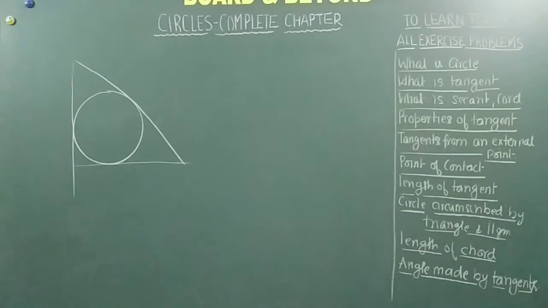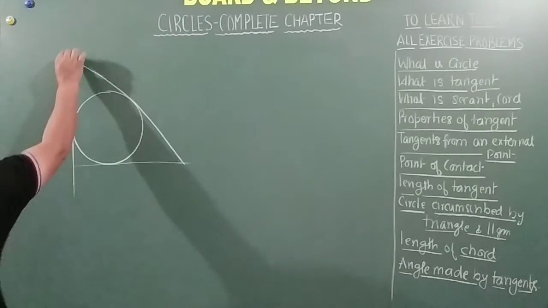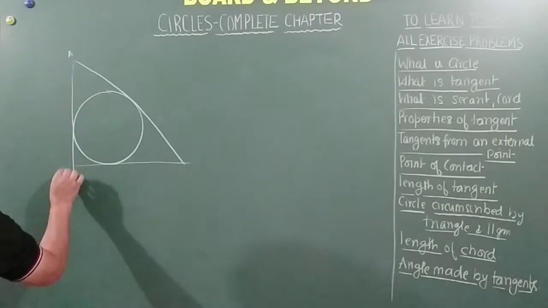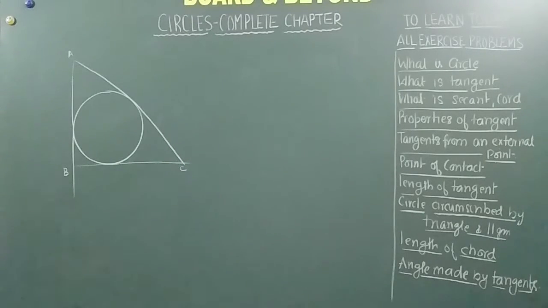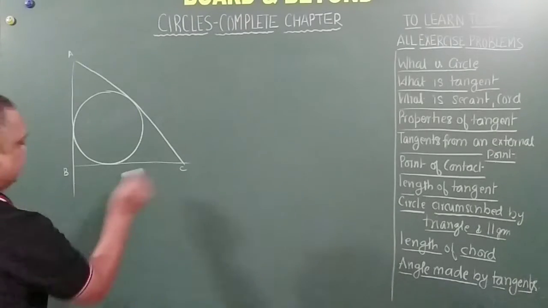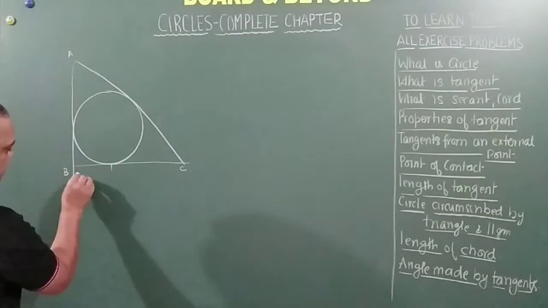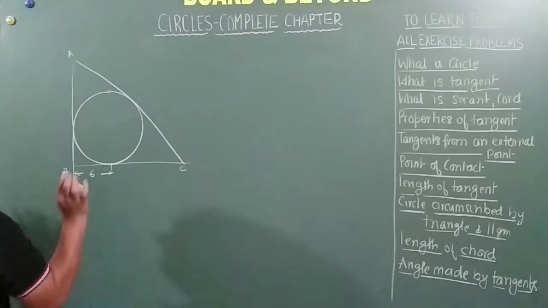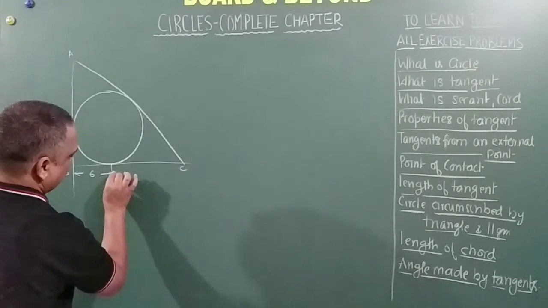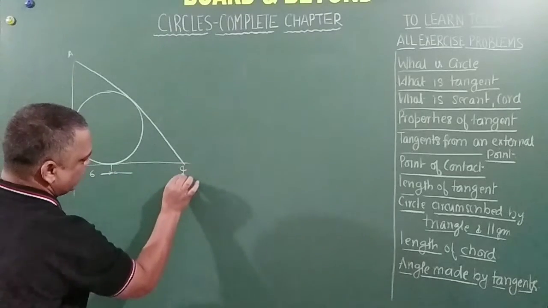Okay, so A, B and C. Now friends, what all is given to us? BC is given to be 6. This is given in the question, and I am just copying the question from the book onto the board.